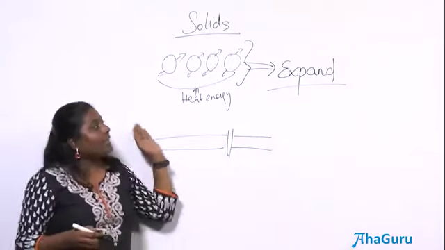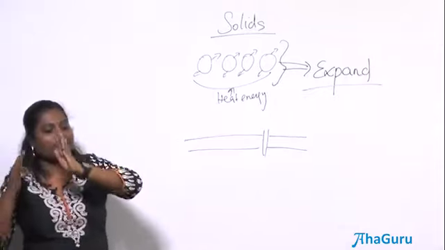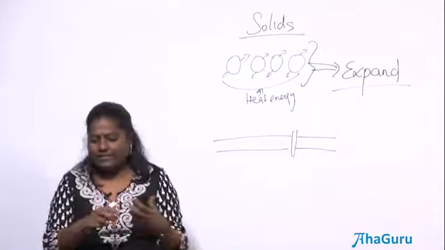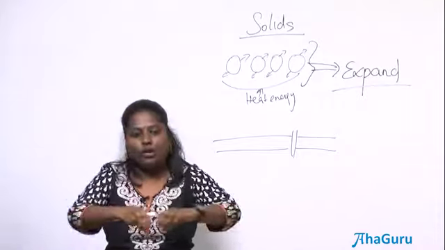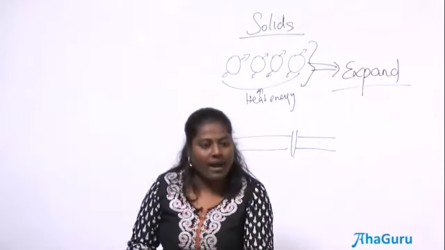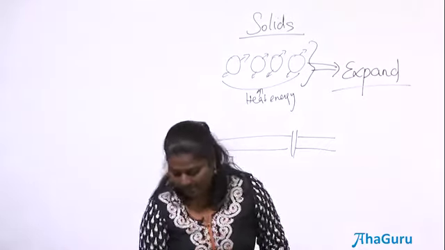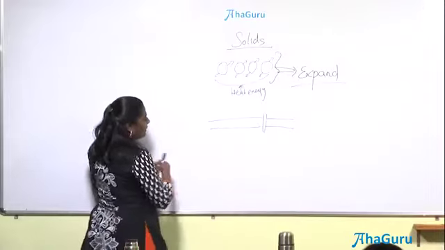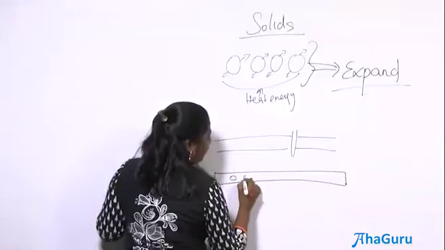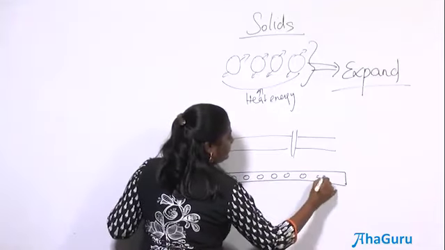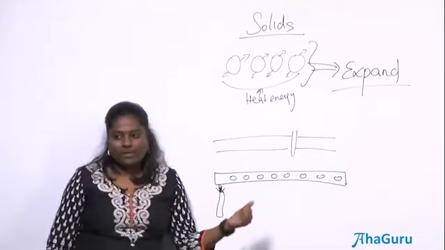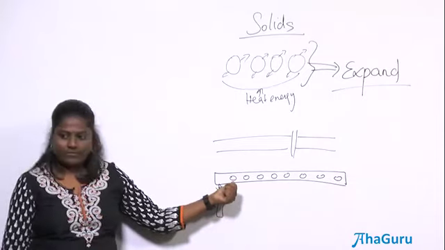Okay. Now the heat always transfers from the hotter region to the colder region. So now I think you would have seen this experiment. We have a rod which will have some wax on it. So if I heat at one end, what do you think is going to happen? Let's say I am going to take a rod like this and I have wax here, and I heat this at this end, which one will fall first? This one or that one?